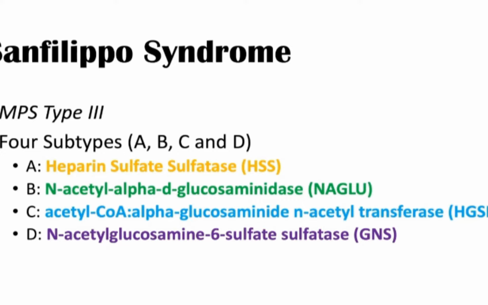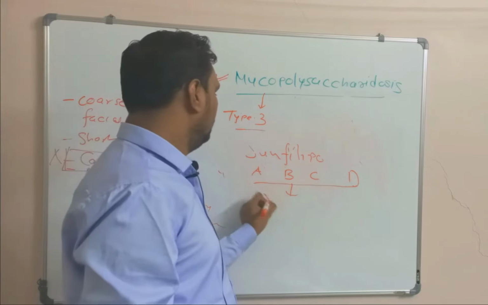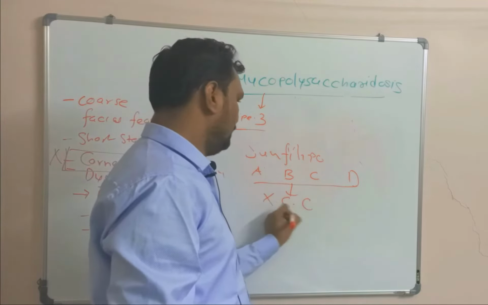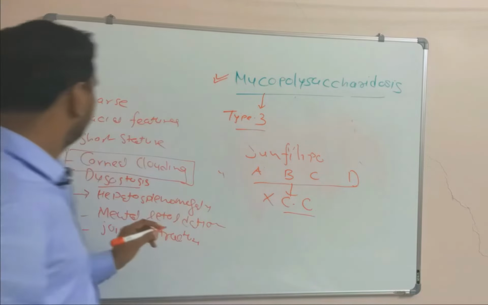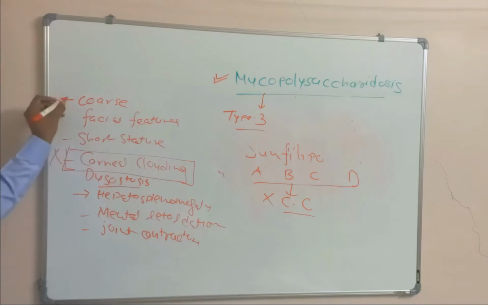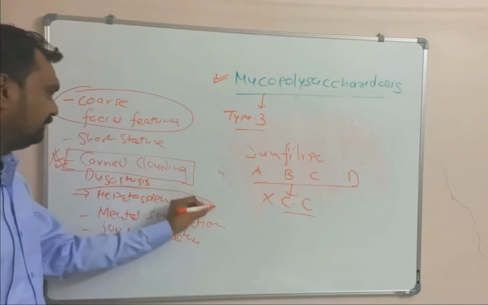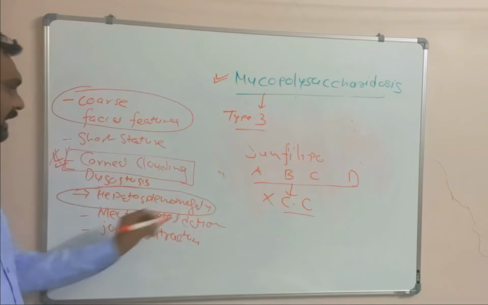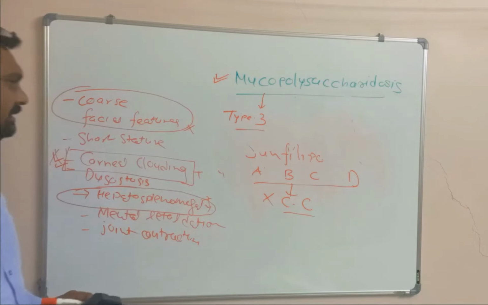And in type D, N-acetyl glucosamine sulfatase. In Sanfilippo ABCD, also there is no corneal clouding. Other features like coarse facial features, corneal clouding, and organomegaly are absent in type 3 Sanfilippo disease.